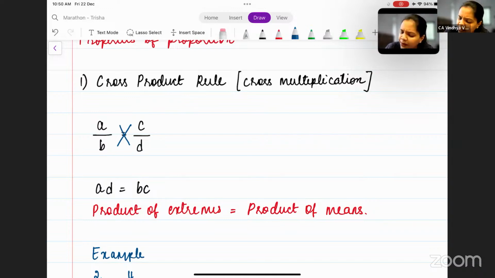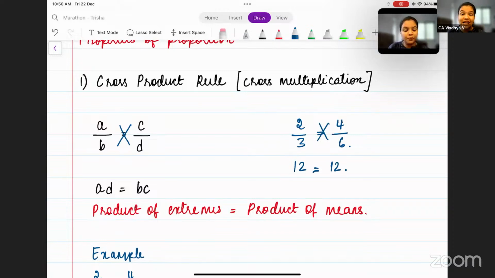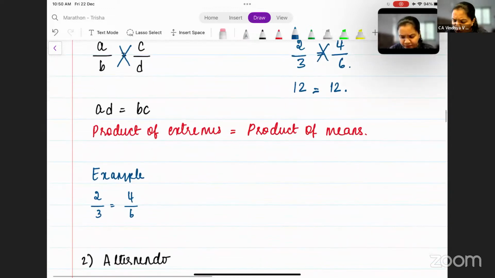A simple example, let us take 2 by 3 is equal to 4 by 6. Now, are they in proportion? Let's check. Let's cross multiply. 2 into 6 is 12 and 3 into 4 is also 12, which means that they are in proportion, as simple as this.